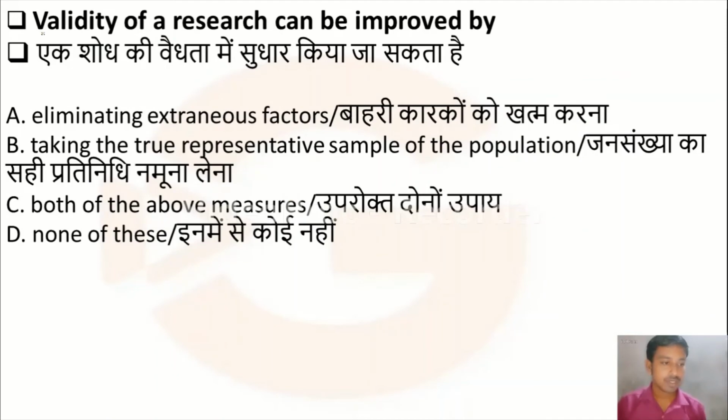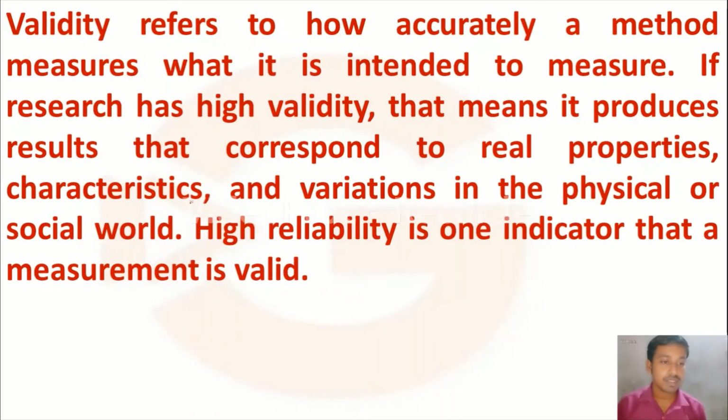The next question is, validity of a research can be improved by option A, eliminating extraneous factors, option B, taking a true representative sample of the population, option C, both of the above measures, option D, none of these. Validity refers to how accurately a method measures what it is intended to measure.